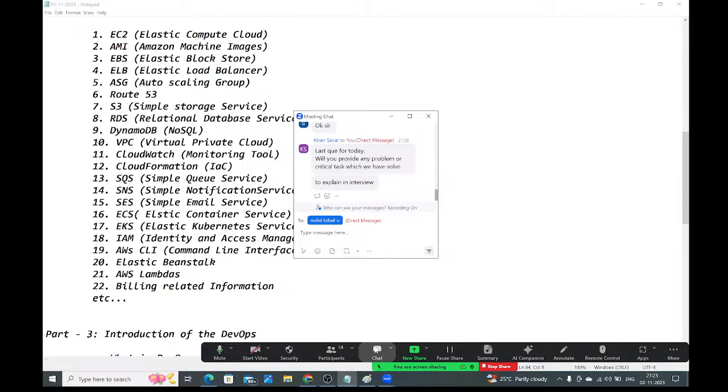To provide any problem or critical task which we have solved, to explain in an interview: yes, guys, I already told you yesterday, I will give a lot of scenarios. Those scenarios you can explain in the interviews. What problem you faced and how you resolved those problems, all those things, I will explain, guys.